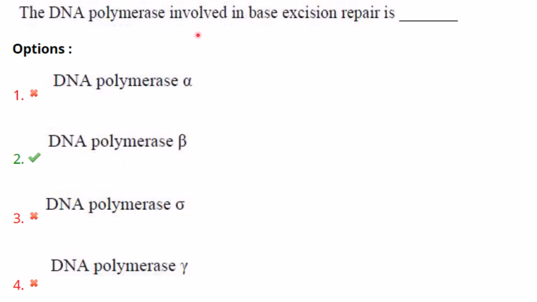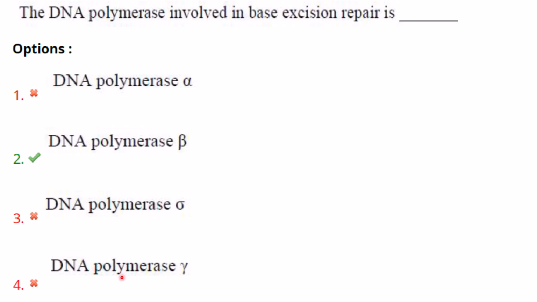Then, the DNA polymerase involved in base excision repair is DNA polymerase beta. DNA polymerase alpha is involved in leading strand synthesis during DNA replication.